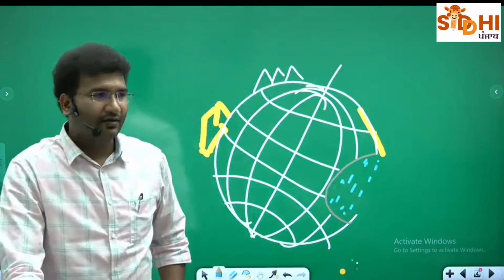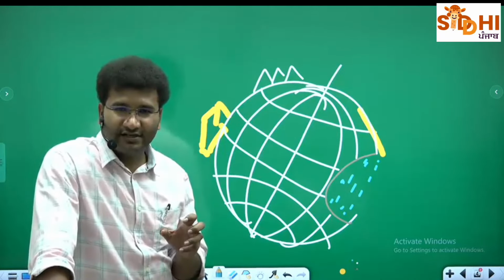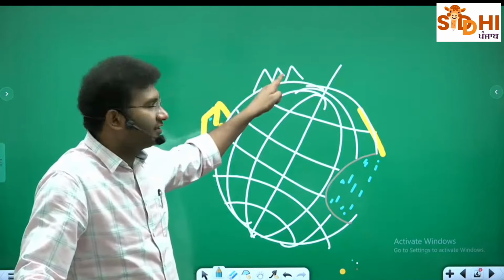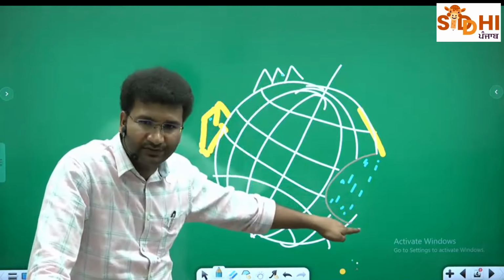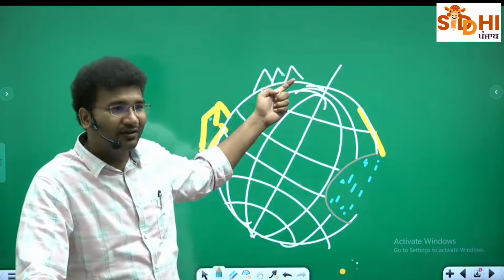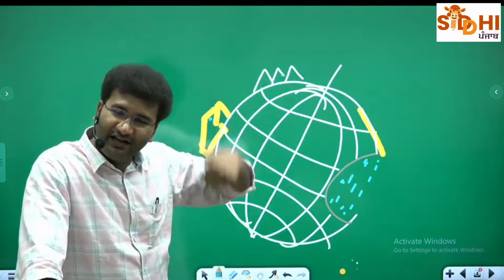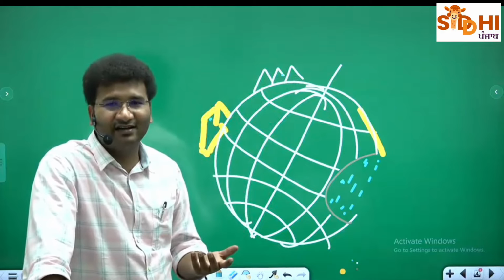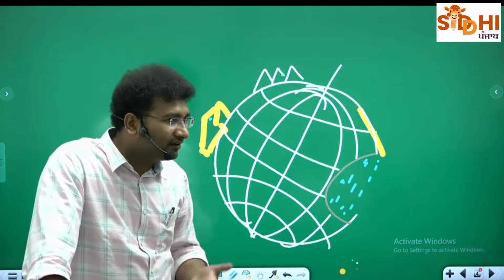Right? So geomorphology studies the formation of each. How this formed, how this formed, how this formed. Plus, in order to understand how these mountains are formed, we have to go into the interior of the earth and understand what is happening within the interior.